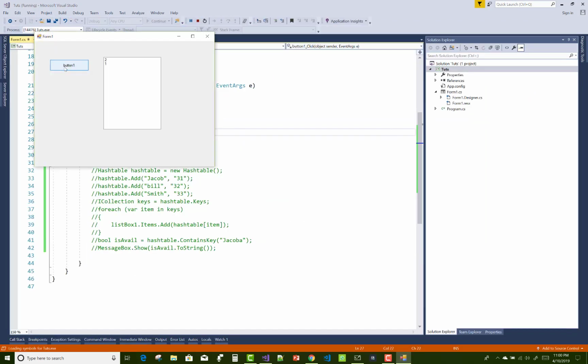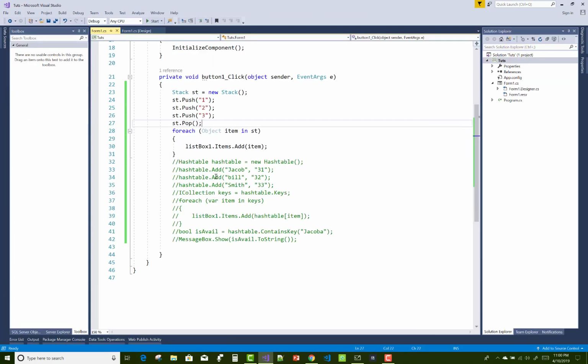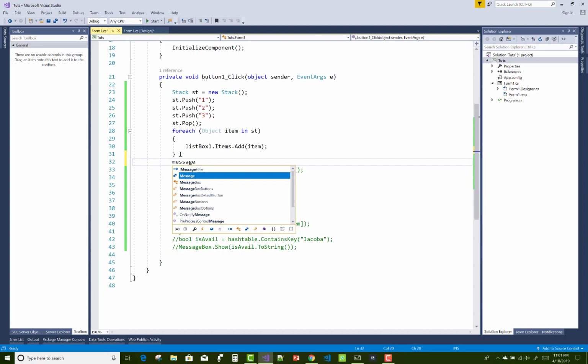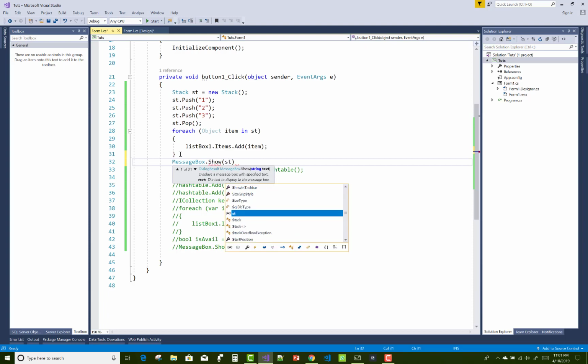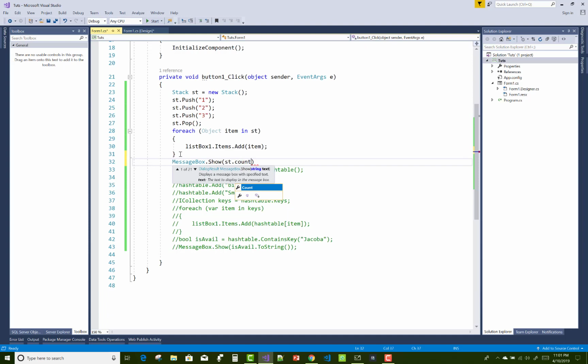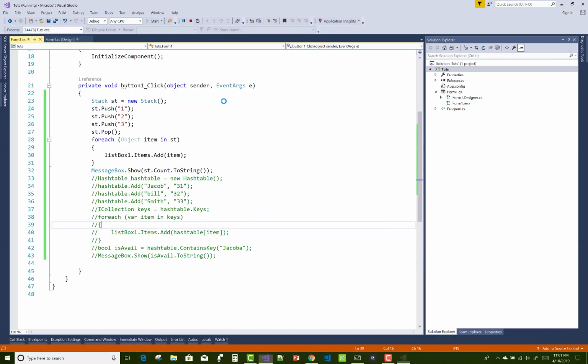So if you pop the element, then only 3 is removed. Again, if you apply the pop operation, then 2 is also removed from the stack. So use MessageBox.Show to check the count property: st.count. But MessageBox displays a string type, not an integer, so use the ToString method to convert the integer to a string. Okay, now save this and start it again.